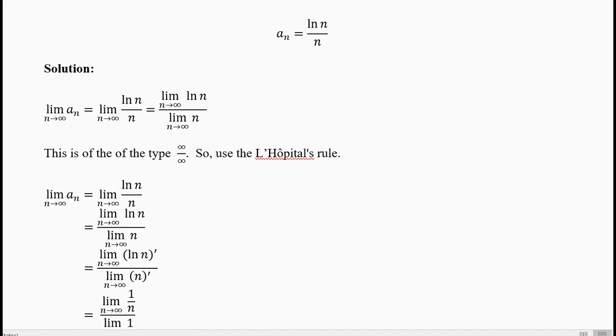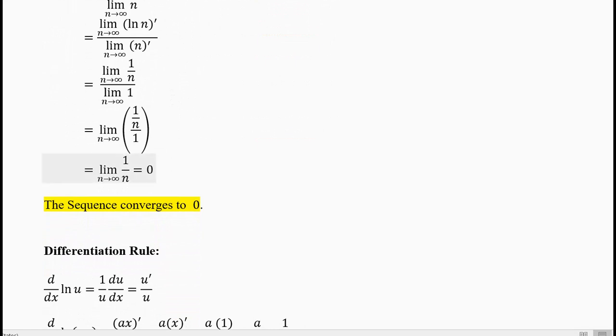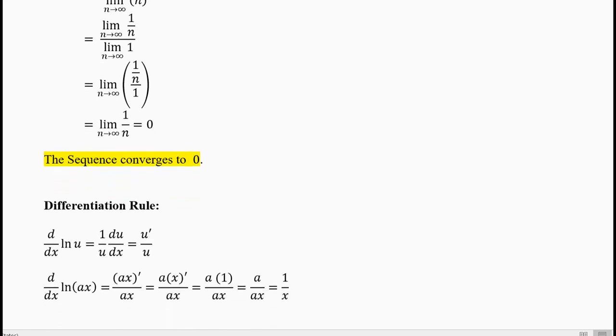What we can say is the ln n function grows much slower than the function n. So the numerator is slower than the denominator. That's why you get 1 by n and it is equal to 0. That is one way of looking at it. You can look at the graph also. The x-axis is an asymptote for this function.